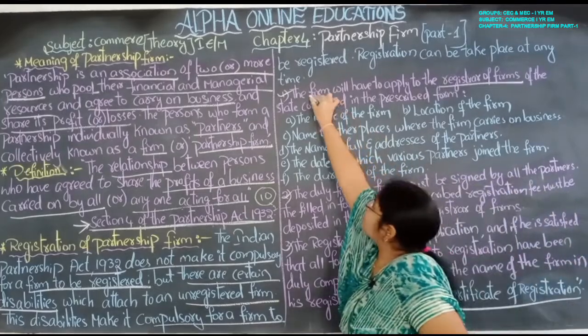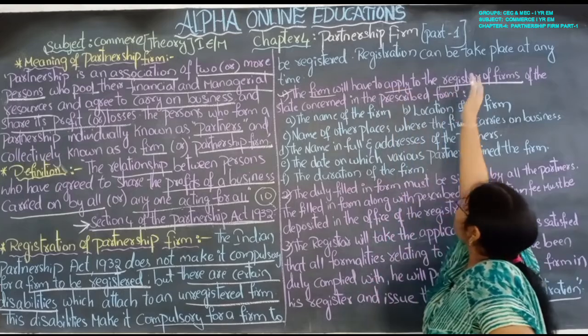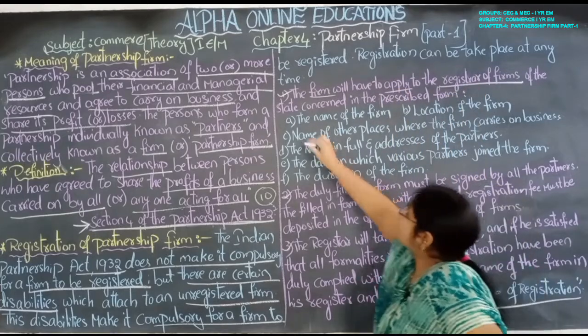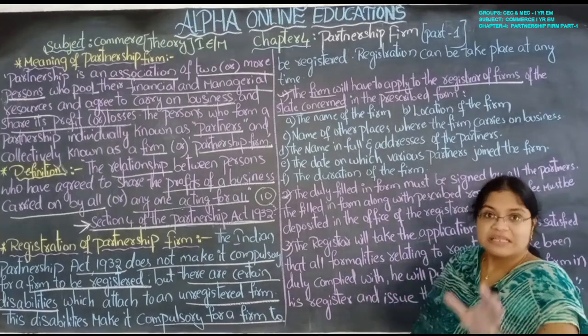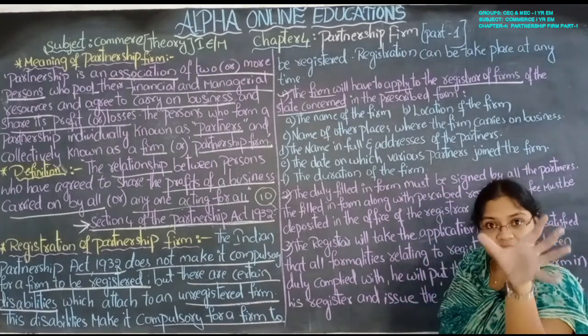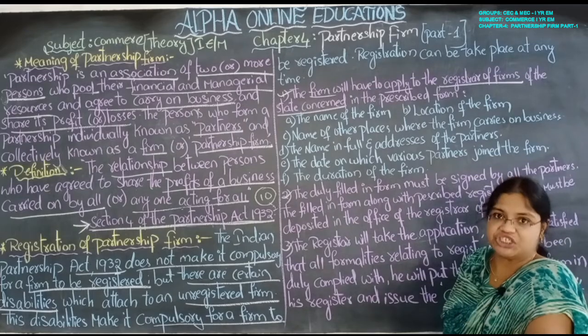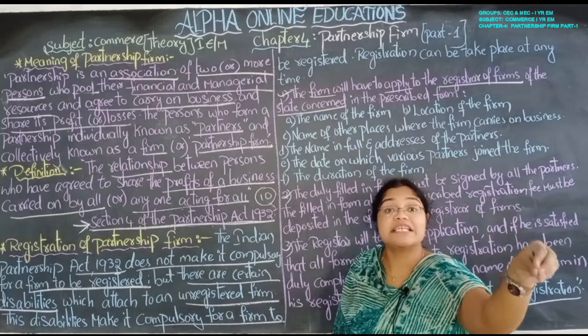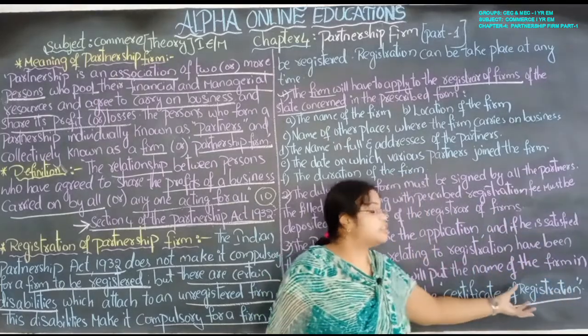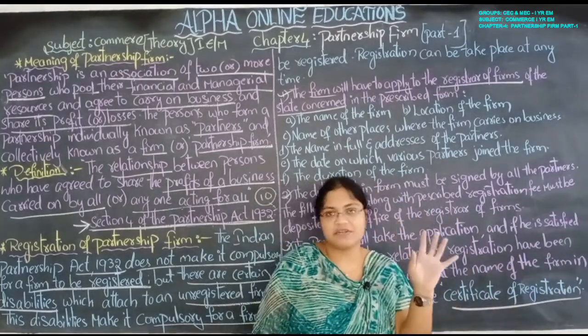So the firm should apply to the registrar of the firm of the particular state concerned in the prescribed form. There is a particular form, the procedure is there to get registered. If the registrar is satisfied, then only you will get the certificate of registration. Otherwise, you won't get the certificate of registration.